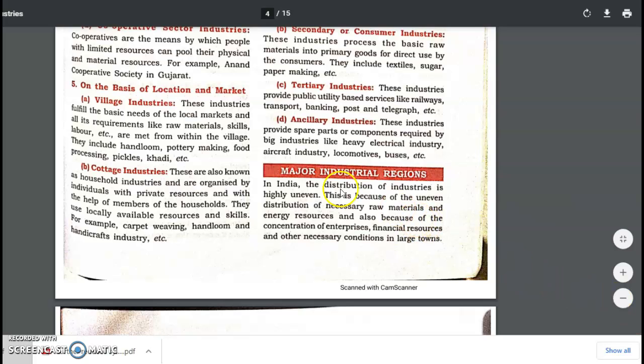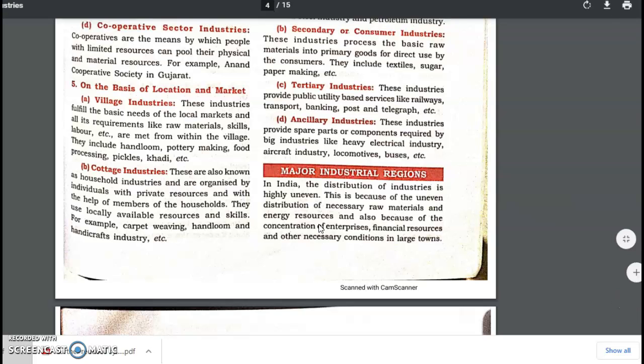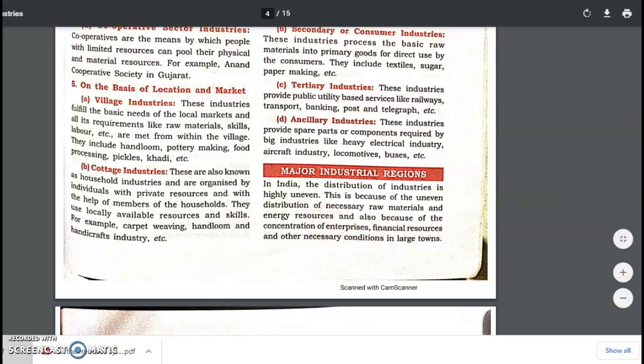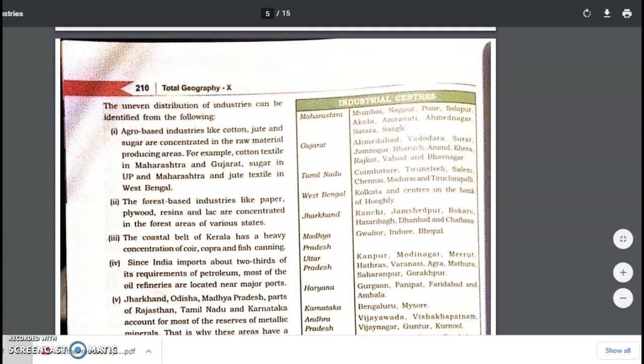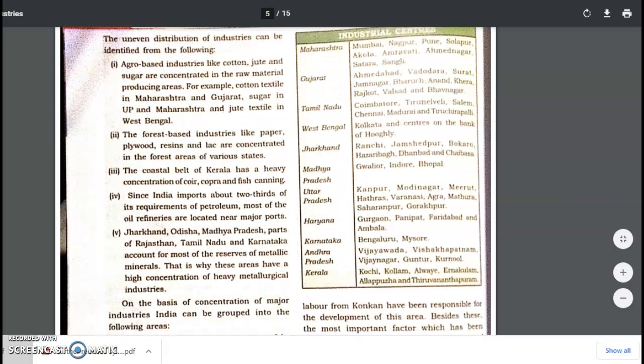Now, India has major industrial regions where industries are distributed, like when we said that the cotton textile industry will comfortably flourish in Maharashtra as we have the raw materials there. So in India we have an uneven distribution of industry because of the availability of raw material and the need or requirement to establish an industry. This uneven distribution has divided the Indian industries into 5 major zones or regions.